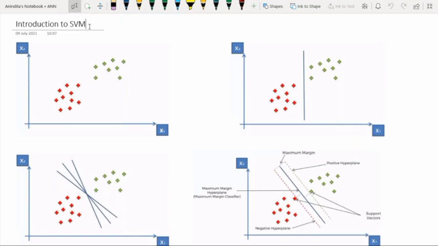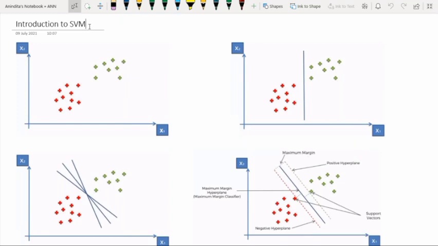But before starting this class, I want to tell you one point, that is, previously whatever mechanism we have discussed, we know that all those mechanisms are known as unsupervised machine learning algorithms, right?